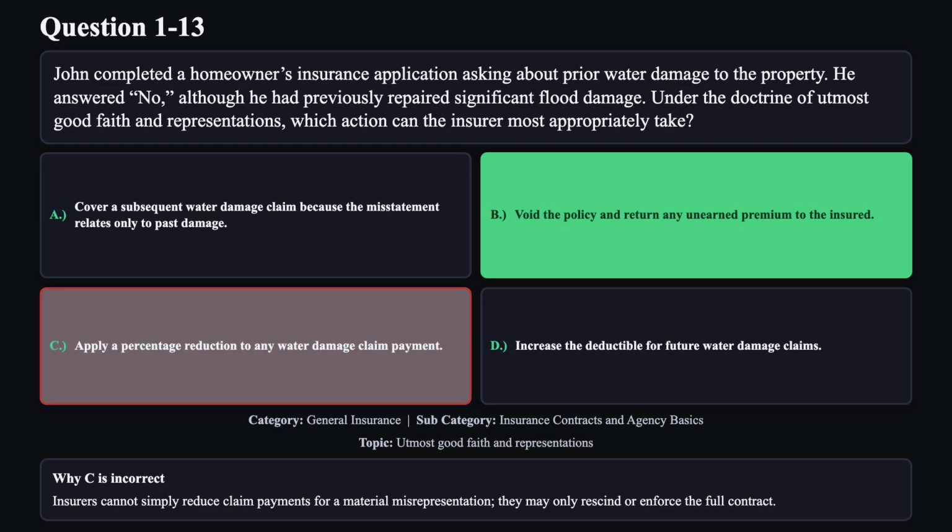Reason C is not correct. Insurers cannot simply reduce claim payments for a material misrepresentation. They may only rescind or enforce the full contract.